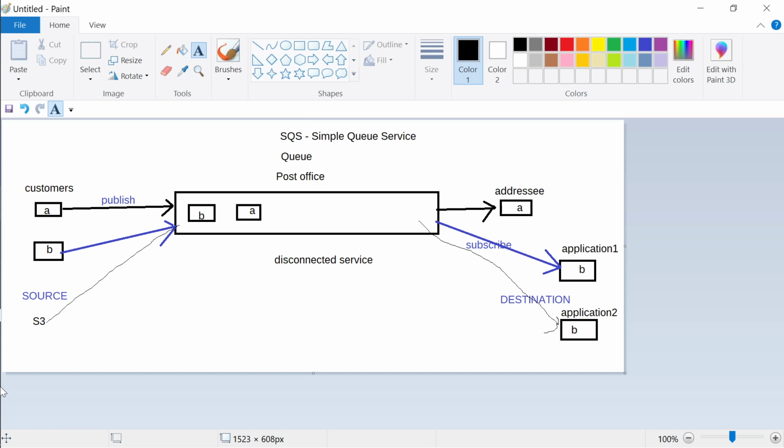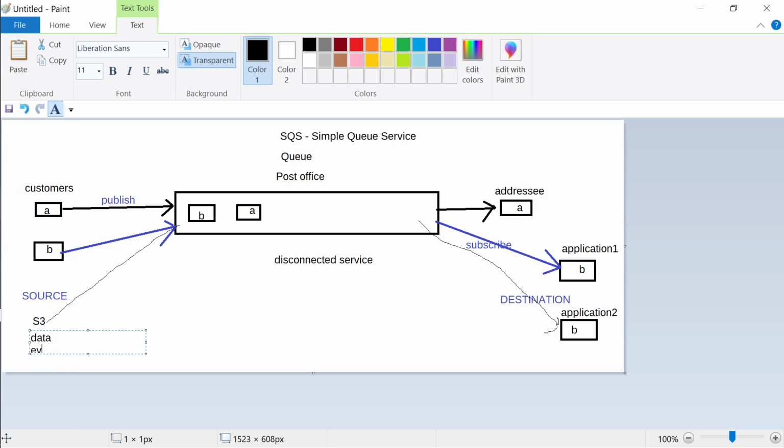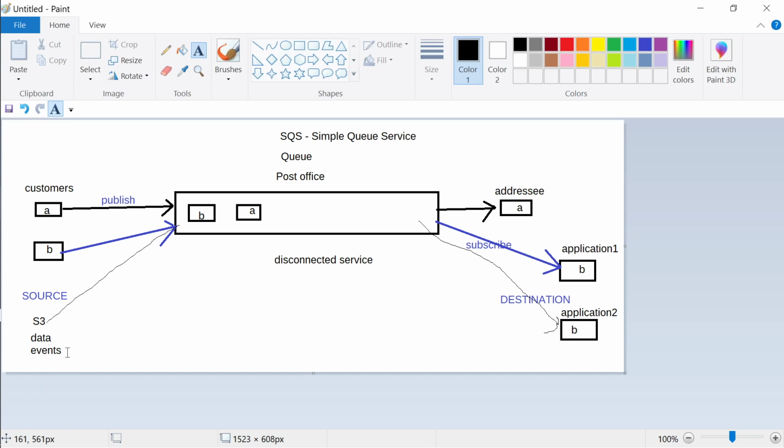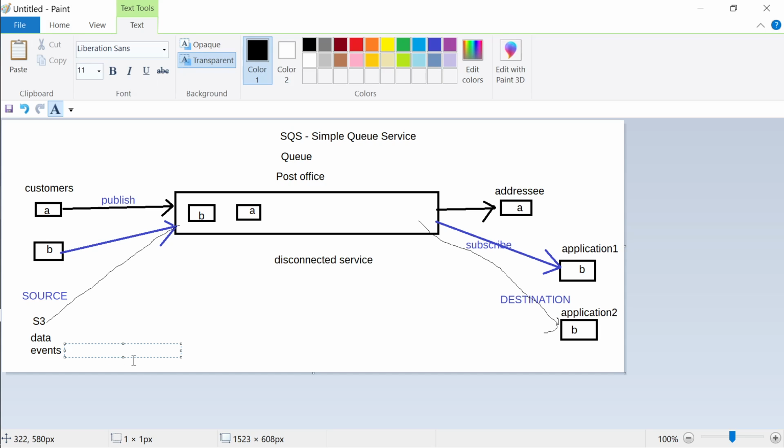It is not only about the data over here, but also about events. So data can be captured, and events can be captured. Events can be some trigger, like alarms. Let's say the billing has gone above $100.